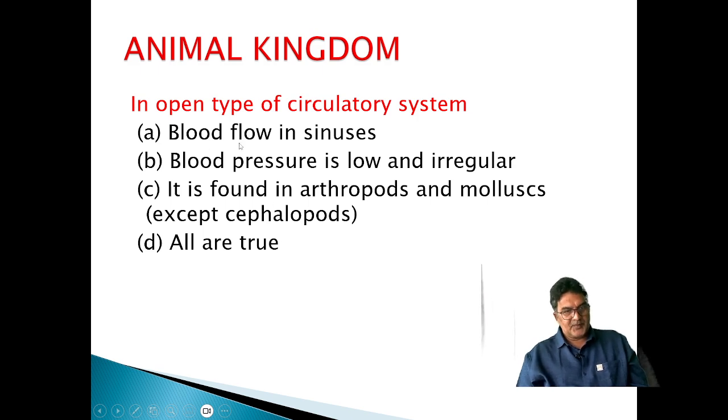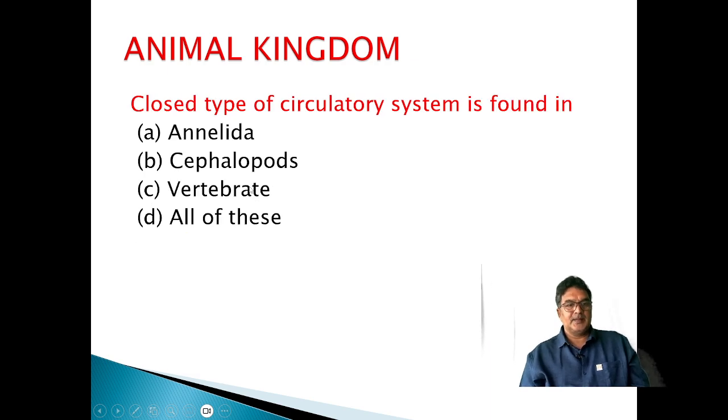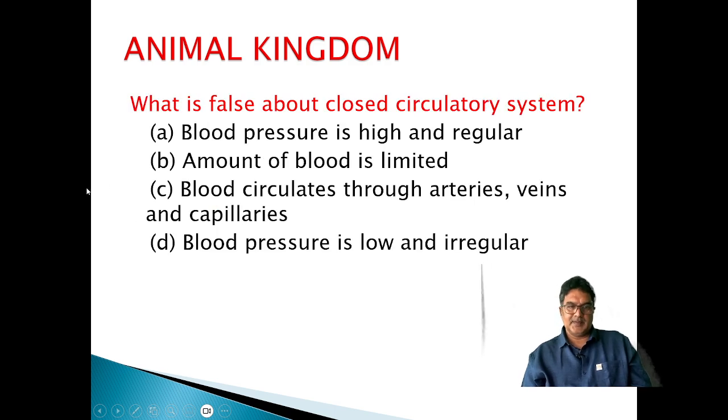Closed type of circulatory system is found in phylum Annelida from invertebrata, and cephalopods and vertebrates all have closed type of circulatory system.